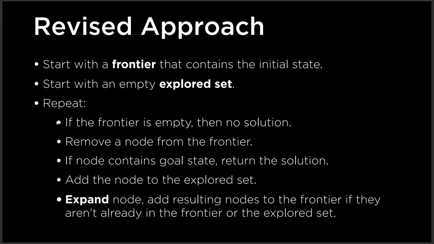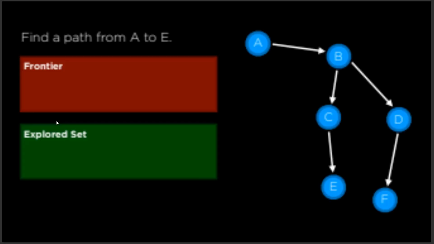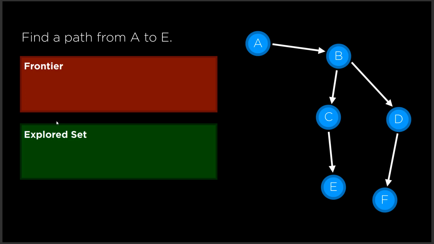So that's the same thing. Okay, just go through it. So there are a few basic data structure terminologies you should know. So one is stack, that is last in first out data type, right? By using this stack data structure, last in first out, what we are saying is, first our initial state is A, right? Then our frontier is B here, right?